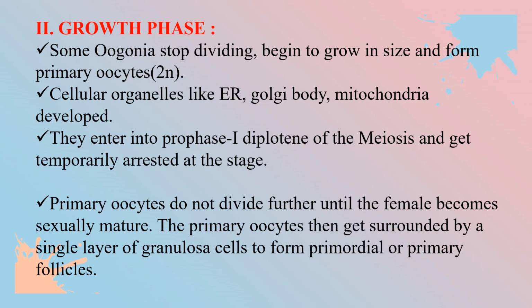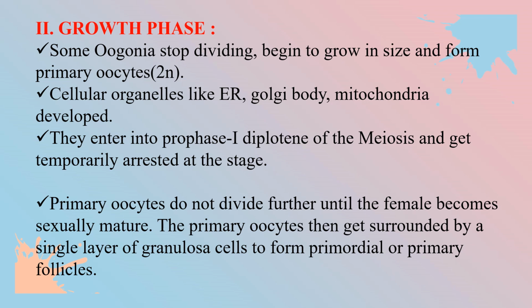The next one is the growth phase. Some oogonia stop dividing, begin to grow in size and form primary oocytes. Cellular organelles like endoplasmic reticulum, Golgi body and mitochondria are developed during this stage. They enter prophase 1 of meiosis and get temporarily arrested at this stage. Primary oocytes do not divide further until the female becomes sexually mature. They are present in the ovaries but can divide only after puberty.